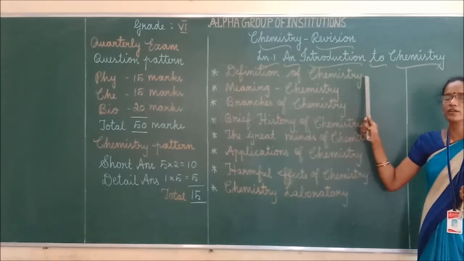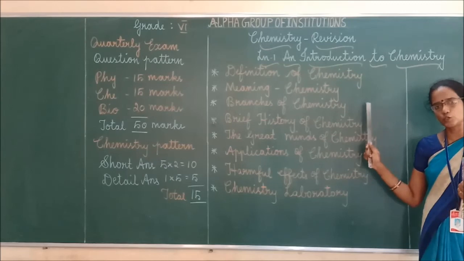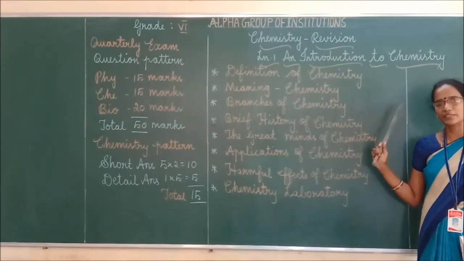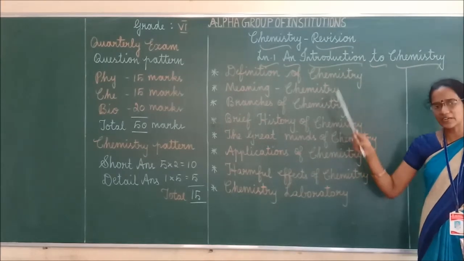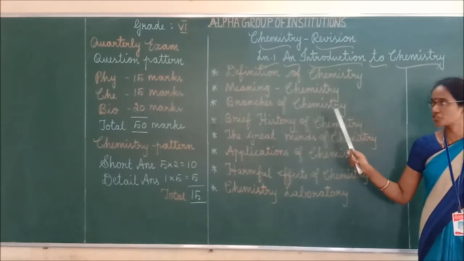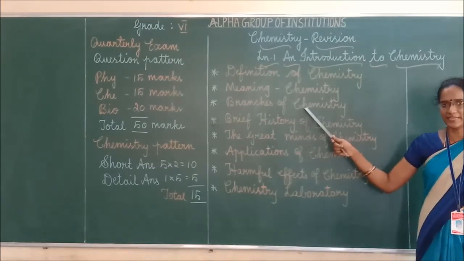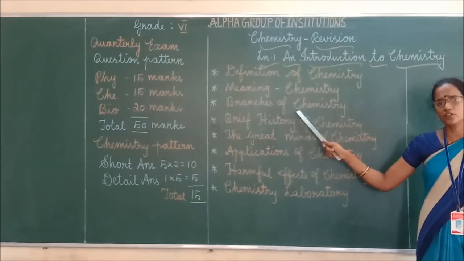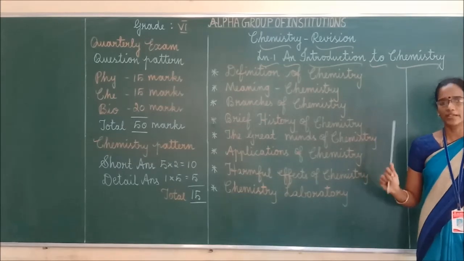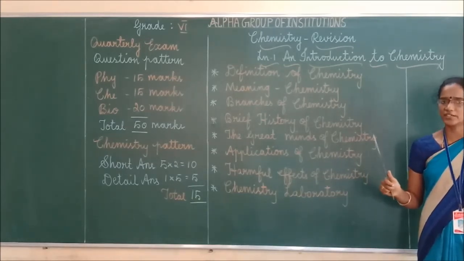First to number 1, organic chemistry. Number 2, inorganic chemistry. Number 3, physical chemistry. And 4, analytical chemistry. Just write the side heading. That is enough. The question is asked in 2 marks. The same question is asked in the detail answer. So you have to give the explanation for organic chemistry, inorganic chemistry, physical as well as analytical chemistry.